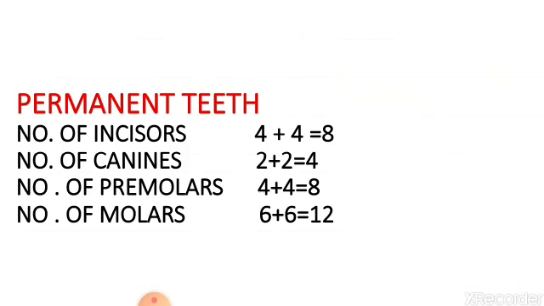Next, the number of the different kinds of teeth in our mouth. Number of incisors: 4 in the upper jaw and 4 in the lower jaw, so total 8. Number of canines: 2 on the upper jaw and 2 on the lower jaw, so the total is 4. The number of premolars: 4 on the upper jaw, 4 on the lower jaw, total 8. The number of molars: 6 on the upper jaw and 6 on the lower jaw, total 12. This is for the permanent teeth.